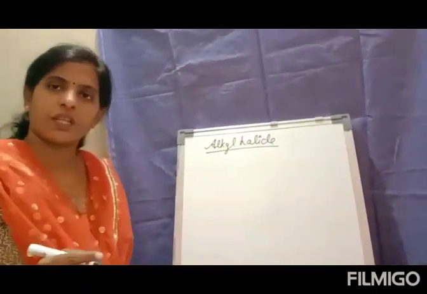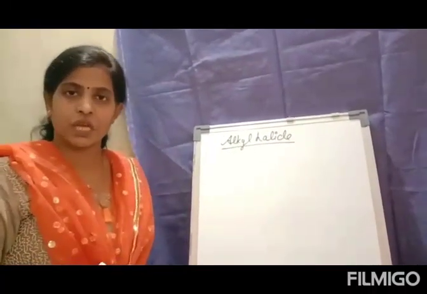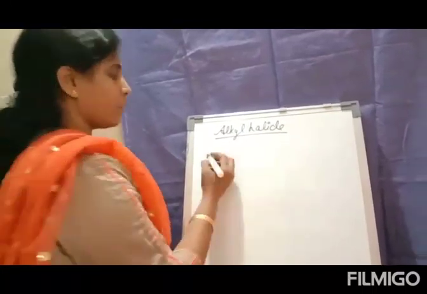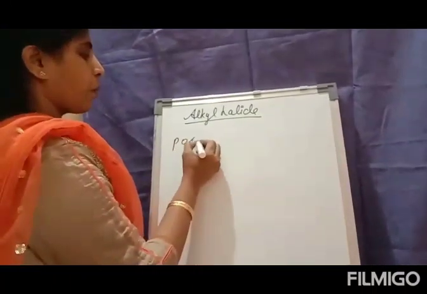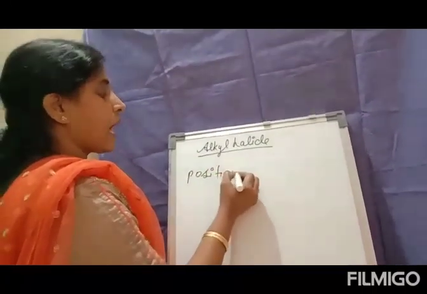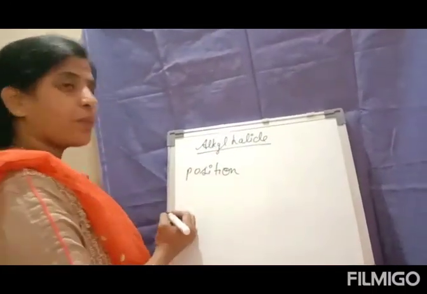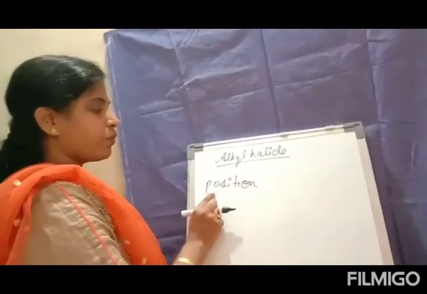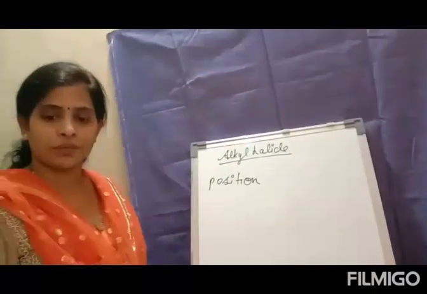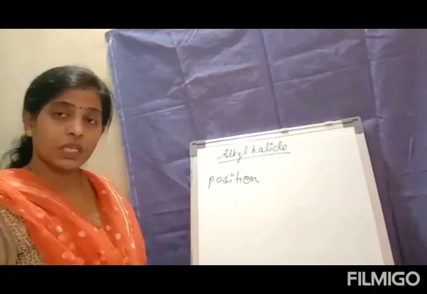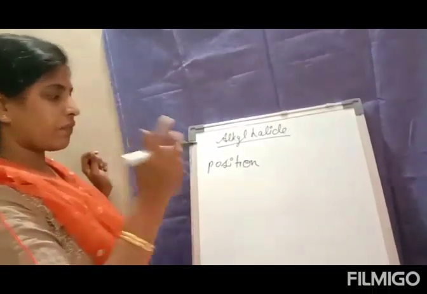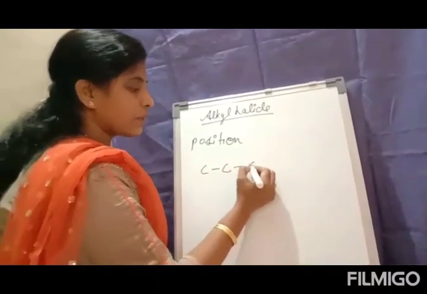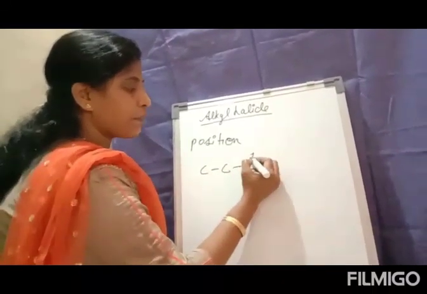I repeat again, these monohalogen derivatives are classified based on two concepts. The first one was the position, and the second one was the type of hybridization. In alkyl halides, we'll be focusing on the position. Based upon the position, we are well aware of the position of the carbon atom as the primary